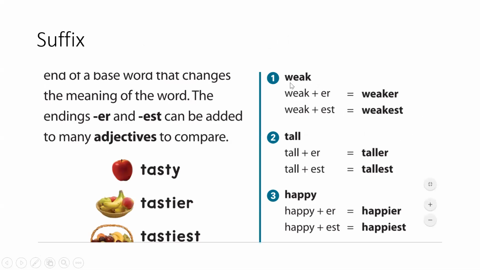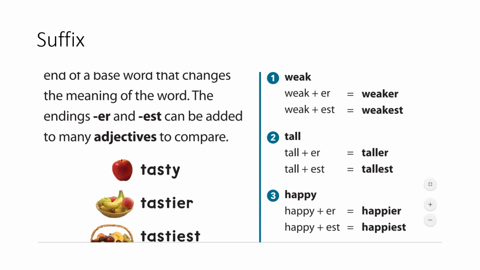So let's look at number one. The word is weak. And if we add ER to it, it's weaker, which is more weak than weak. And then if we add EST to it, it's weakest, which is even more weak than weaker. So weak, weaker, and weakest.